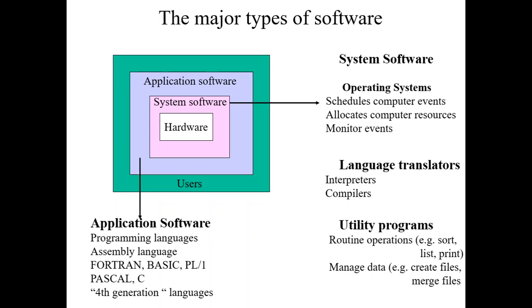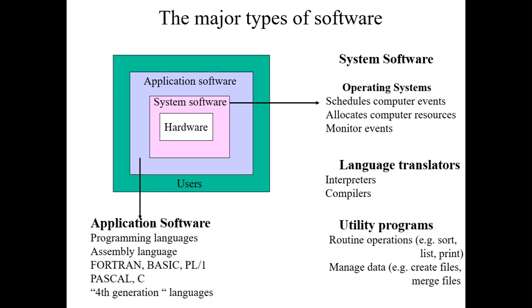We have the assembler, which converts assembly language into machine code, and the interpreter and compiler, which convert high level language code into machine code. The interpreter converts the program code line by line and runs it, while the compiler compiles the whole program at once and runs it.